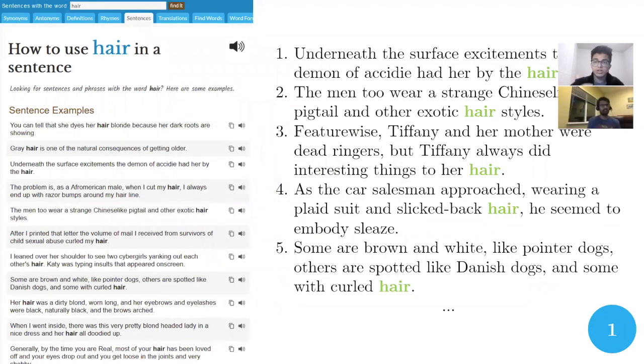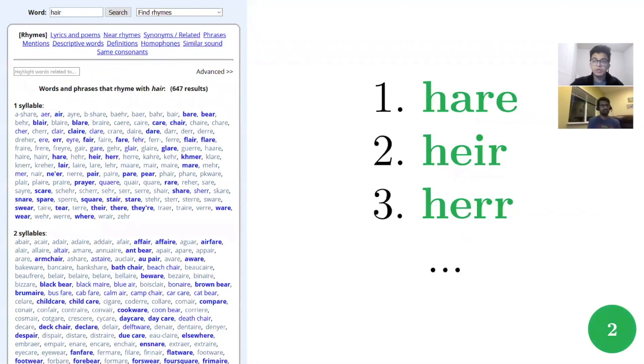Our model will scrape from a website to find sentences that contain the query word hair. In particular, we want sentences that have the word hair near the very end and are relatively short. This is because it leads to A, greater surprise, and B, a more snappy, punchy sentiment. The second thing we want to do is find homophones for that word hair.